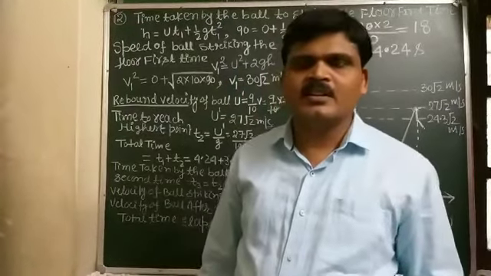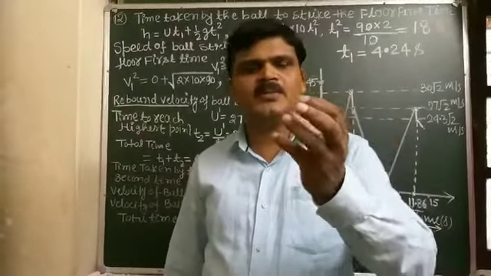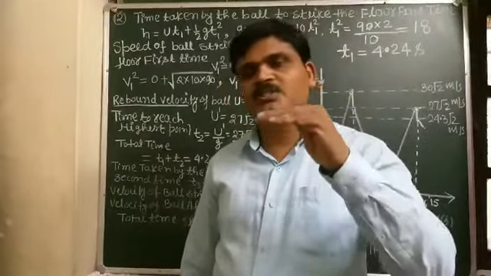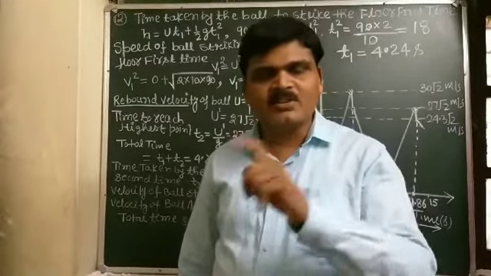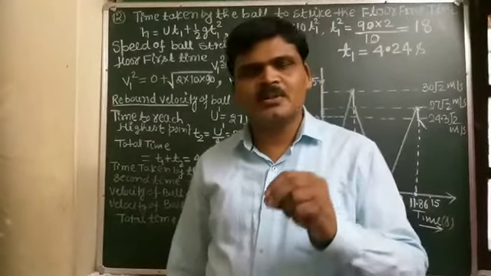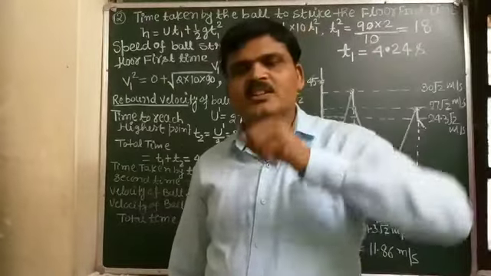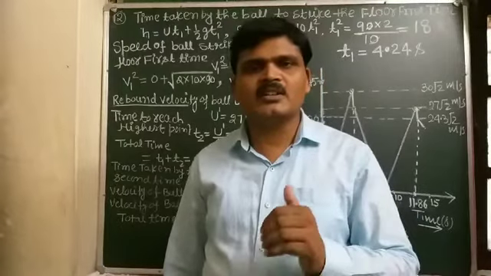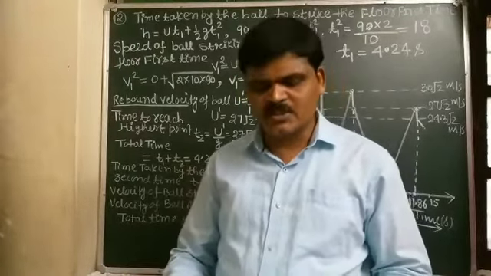Correct. An example for this statement: suppose we throw an object vertically upward. When the object reaches its maximum height, at that instant the velocity of the object is zero, but the acceleration acting on the object is vertically downward, and it has a value equal to the acceleration due to gravity, 9.8 meter per second square.